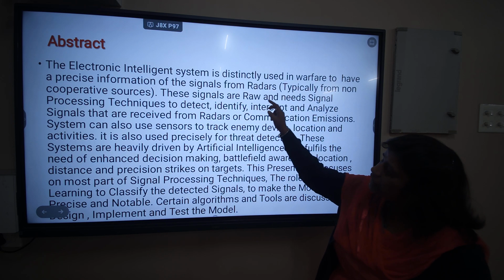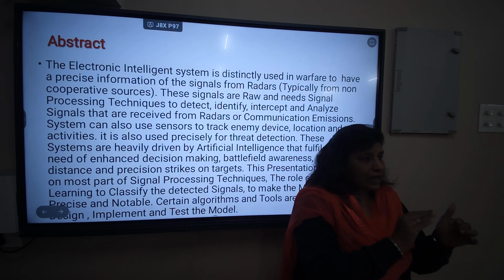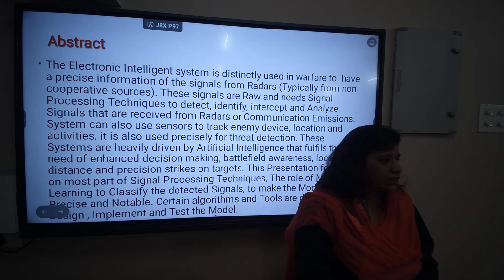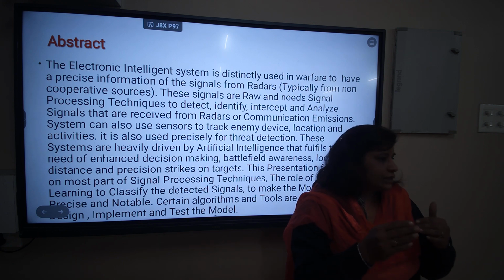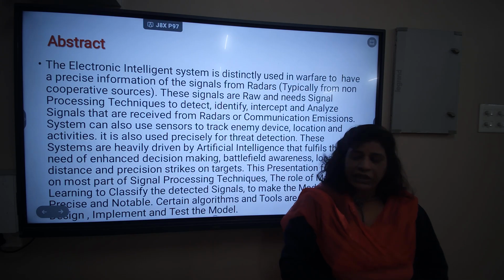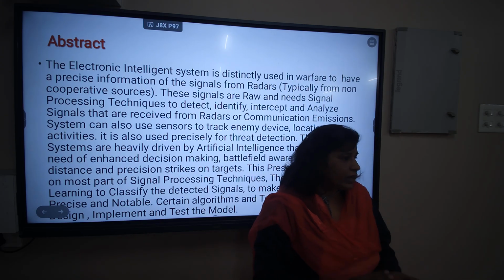It takes the precise information of the signal. Different signals are collected from radars or UAVs, the unmanned aerial vehicles, and other sources that are not of our interest.